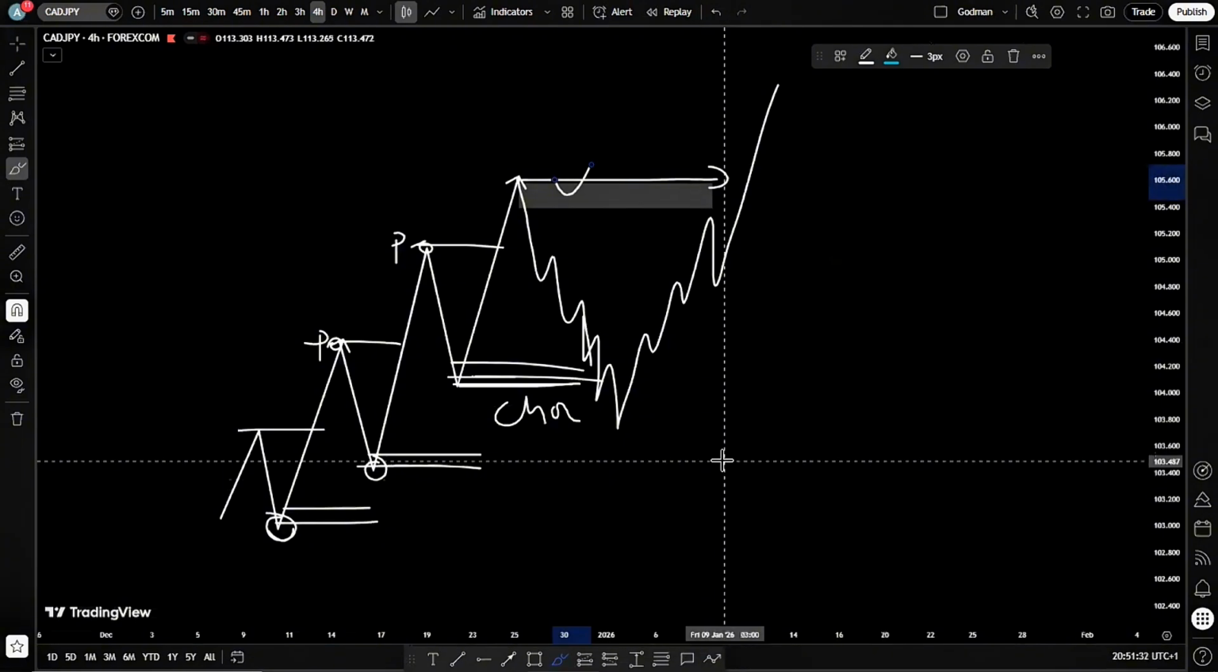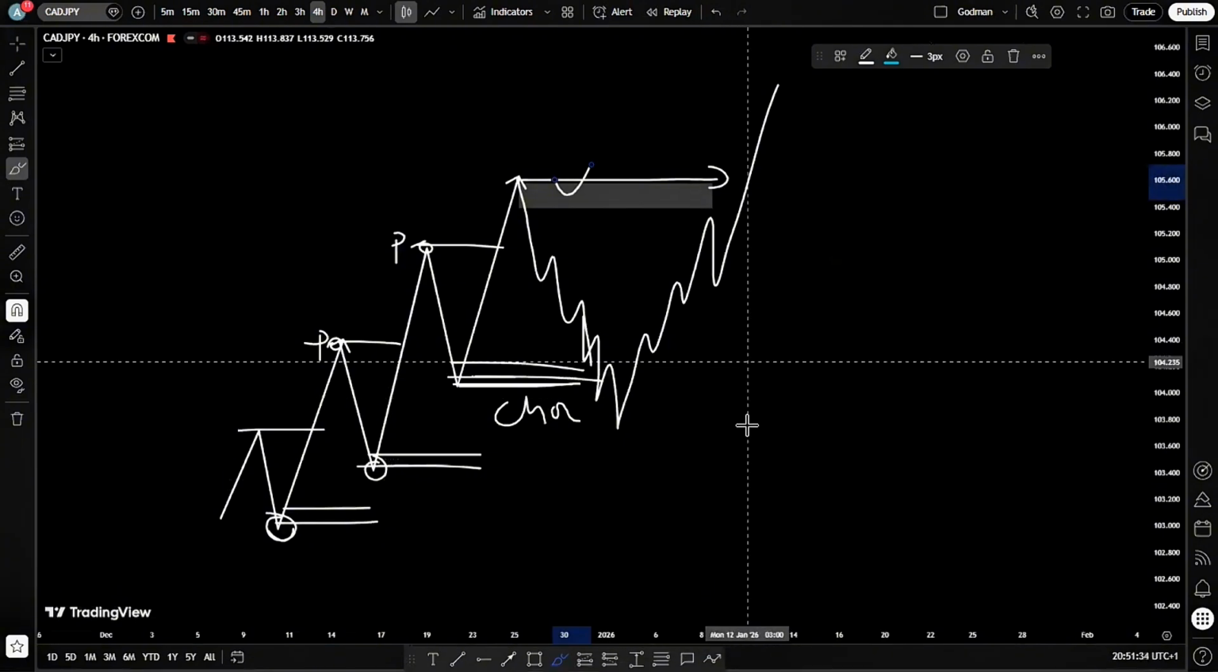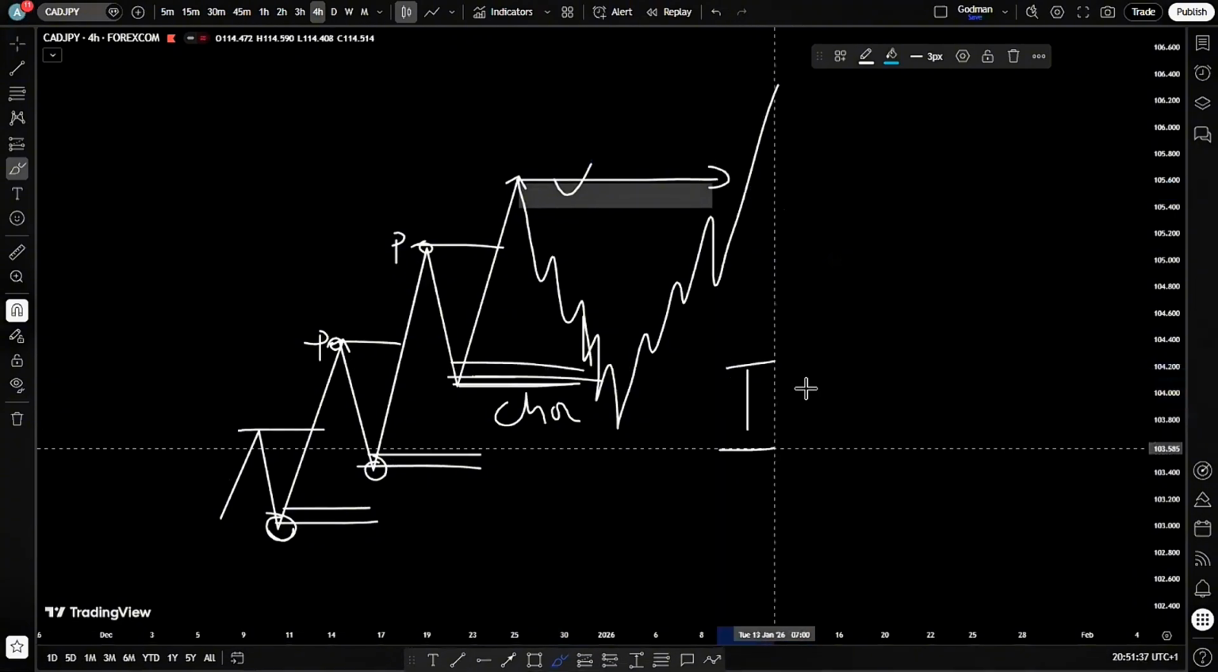In the next episode, we're going to be talking about institutional order flow. All right. You might have been hearing it a lot as an SMC trader.